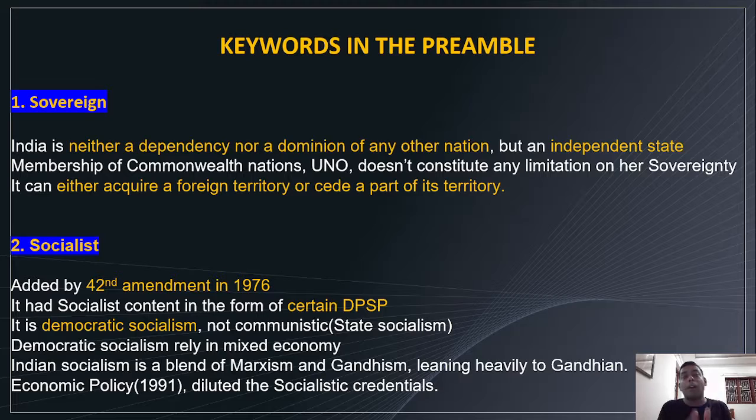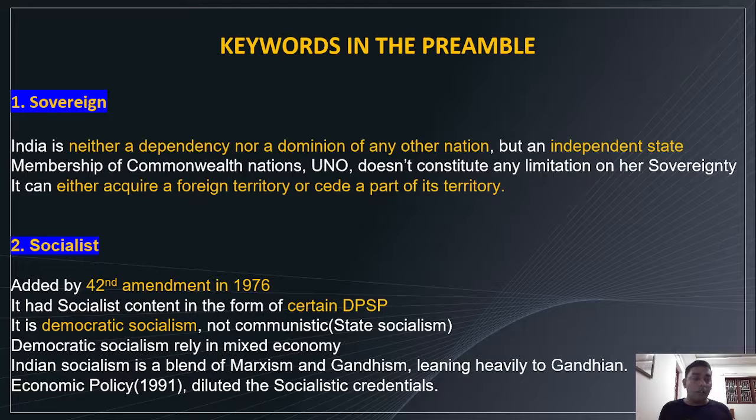Even if it's a part of any group, that doesn't mean it limits the sovereignty of our country. It doesn't limit. It can either acquire foreign territory or cede a part of its territory. So India as a sovereign country can acquire foreign territory, or cede a part of its territory. Cede means give up a part of its territory.